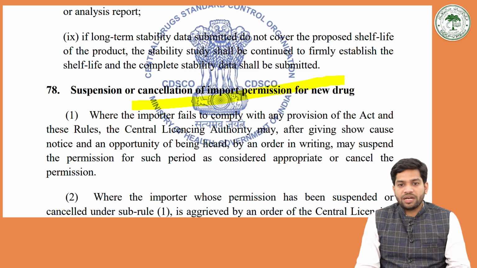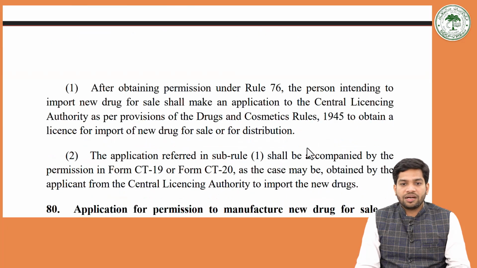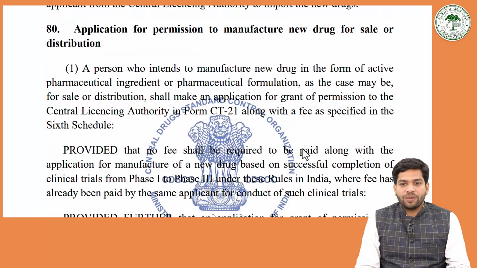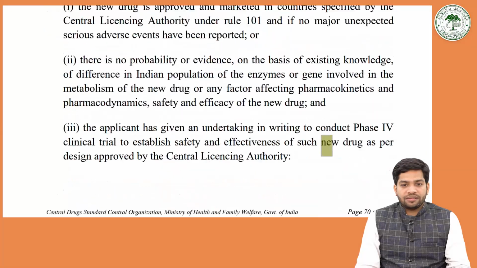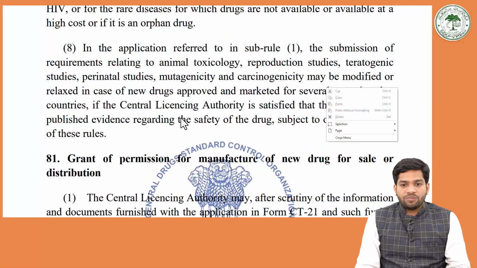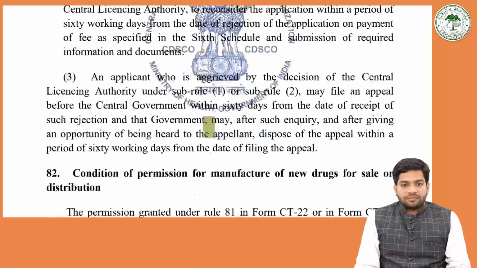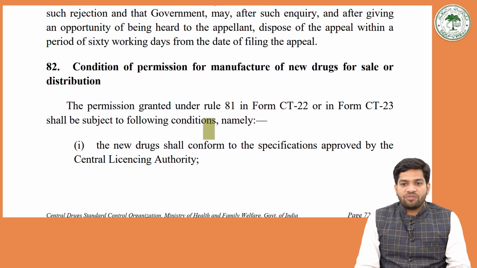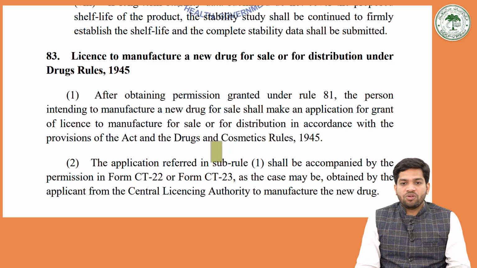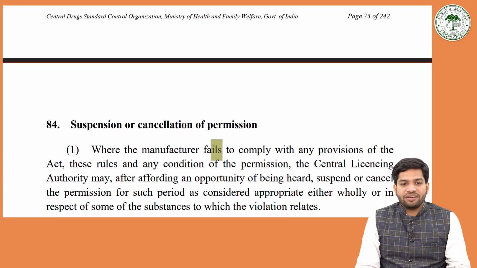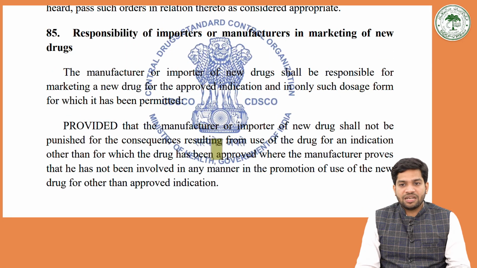Suspension or cancellation of import permission of the new drug. License to import new drug for sale or distribution under the Drugs and Cosmetics Rules. Application for permission to manufacture new drug for sale and distribution. Then you have the grant of permission to manufacture new drug for sale and distribution. Condition for permission of manufacture of new drug for sale and distribution. Then all license to manufacture a new drug for sale or distribution under the Drugs Rules 1945. Suspension or cancellation of the permission, responsibility of import or manufacture and marketing of new drug.